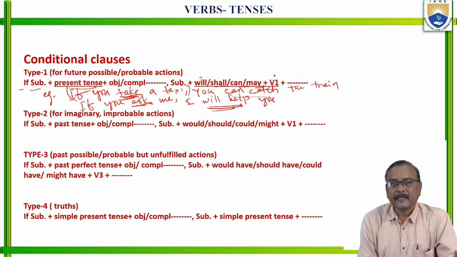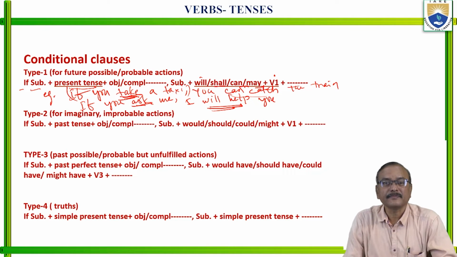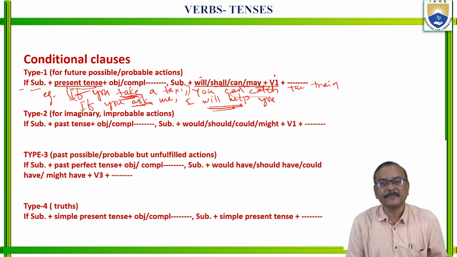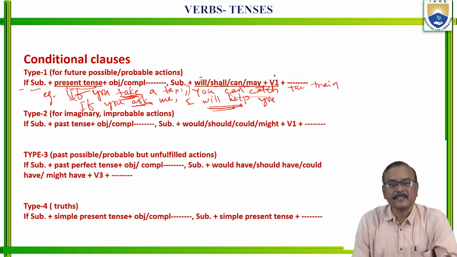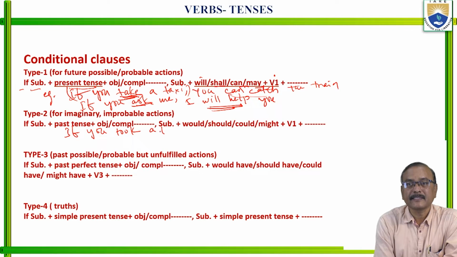Next. Here type 2 conditional clause is for imaginary and improbable actions which are not generally possible. Just those are our imaginations, our dreams, which are not possible. Just imagination, and those are improbable. For example, here, see here, if you took a taxi, right?